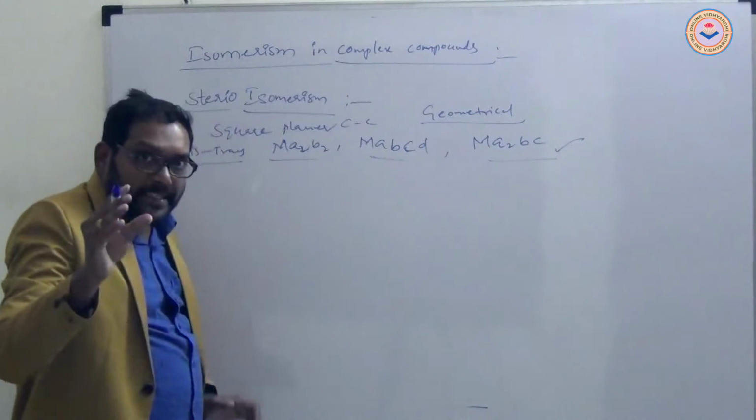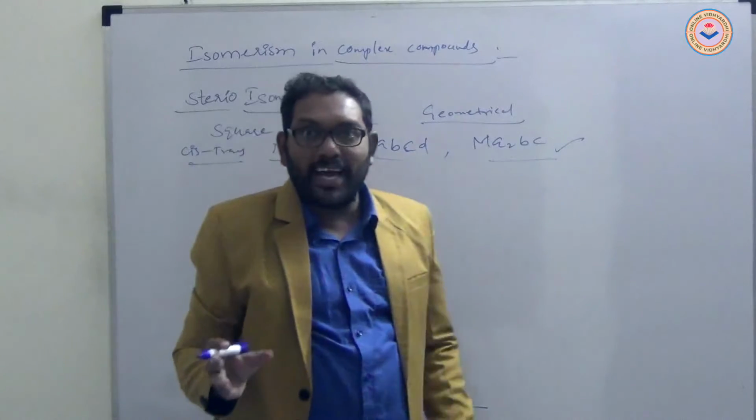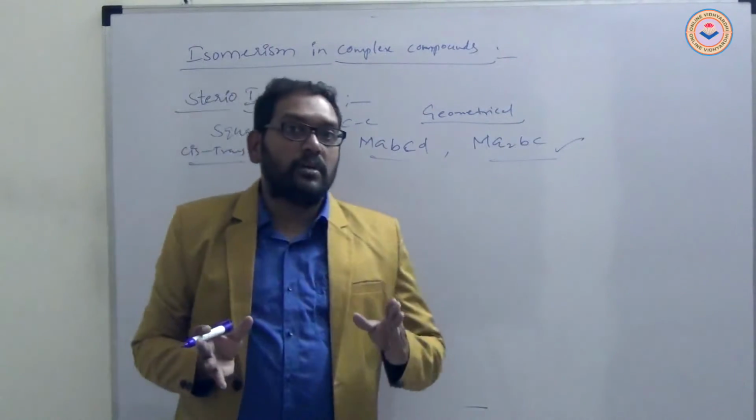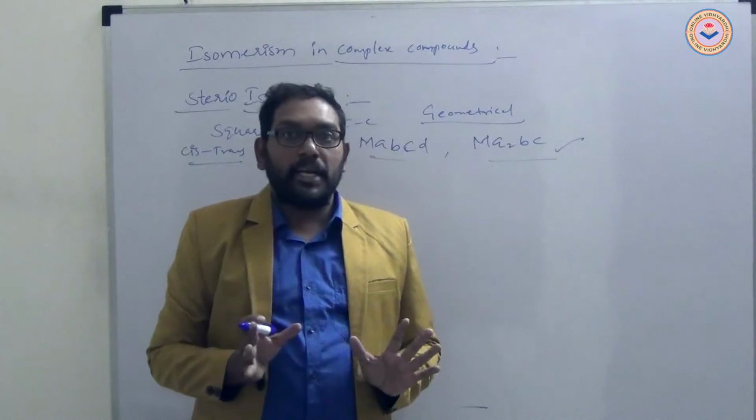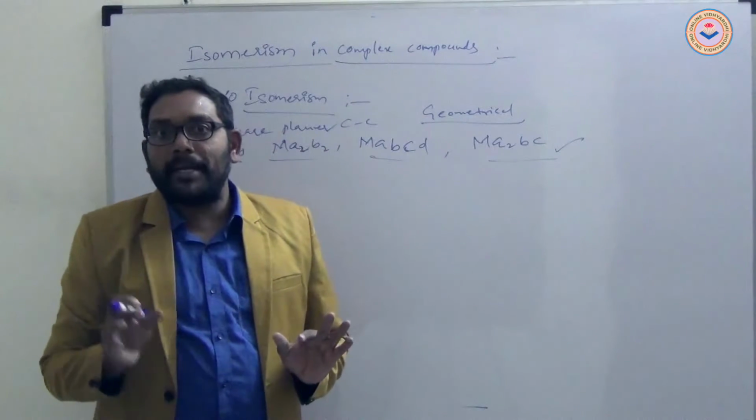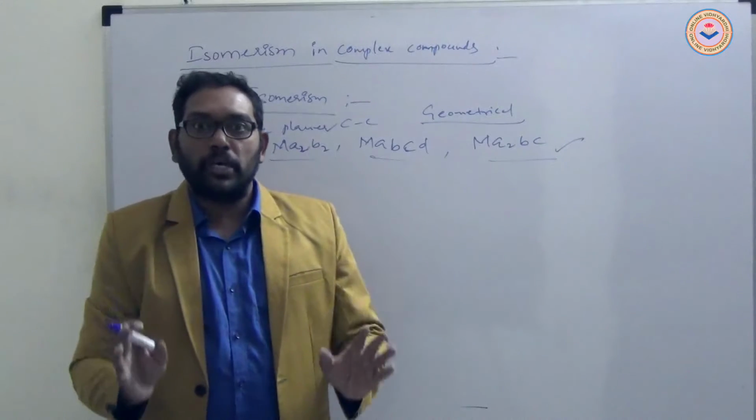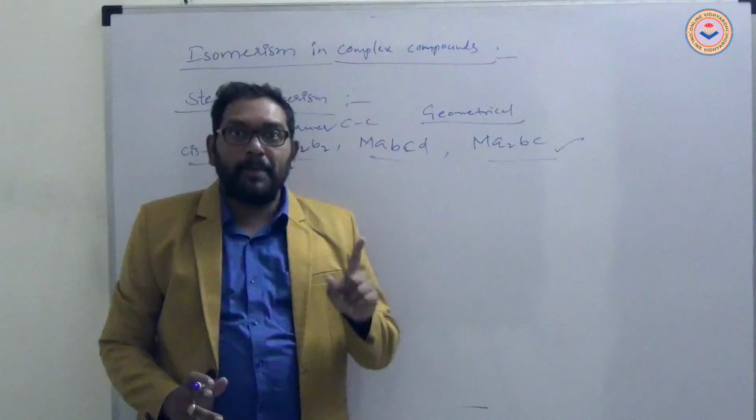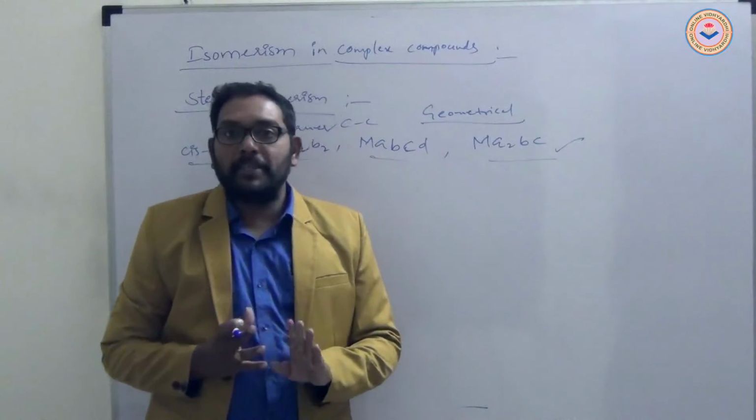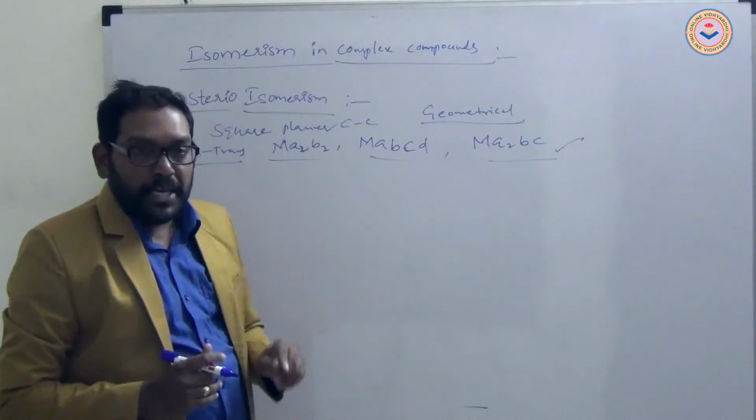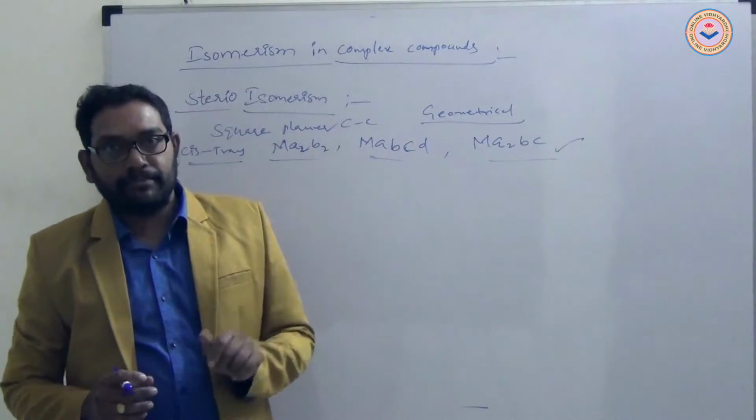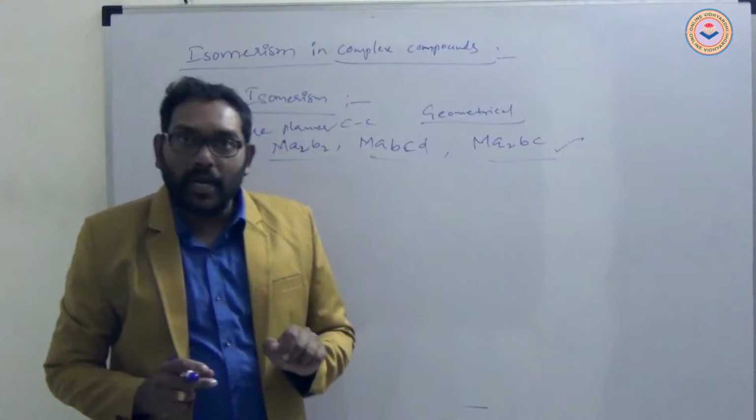Okay, tetrahedral complex compounds do not exhibit geometrical isomerism. Only square planar and octahedral complex compounds exhibit stereoisomerism. Here square planar complex compounds means the metal with 4 ligands.